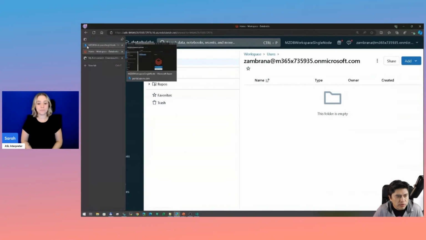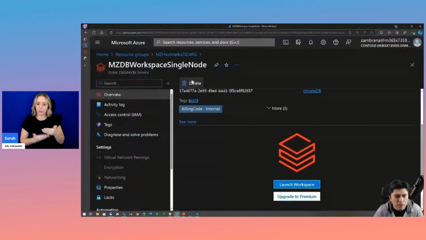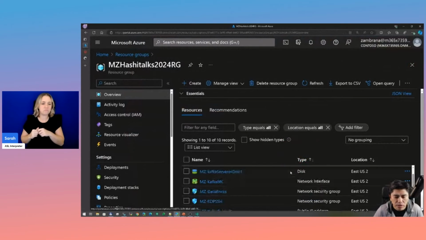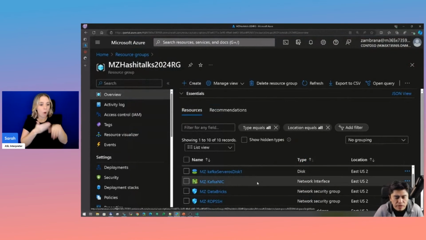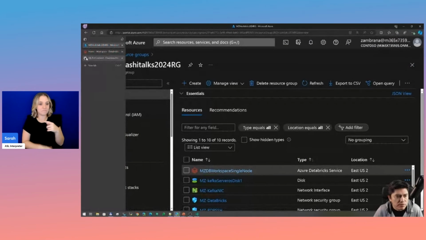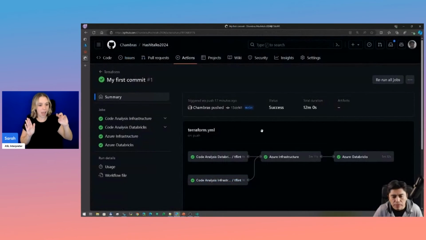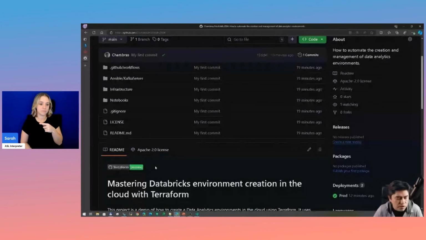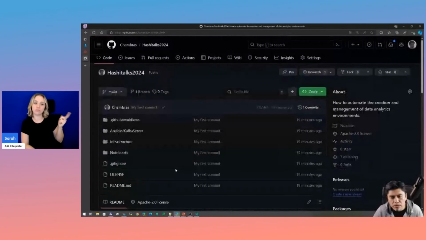A couple of other things I want to show before we go back to slides. Again, all the configurations are standardized, naming convention, tagging, all that stuff is properly configured. If you go to GitHub Actions, the flow is there, green, and probably you also get a green badge that is passing, right? So that's really cool.